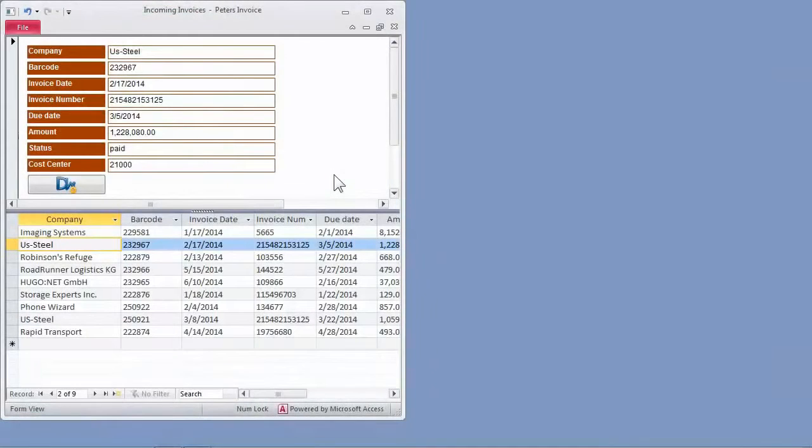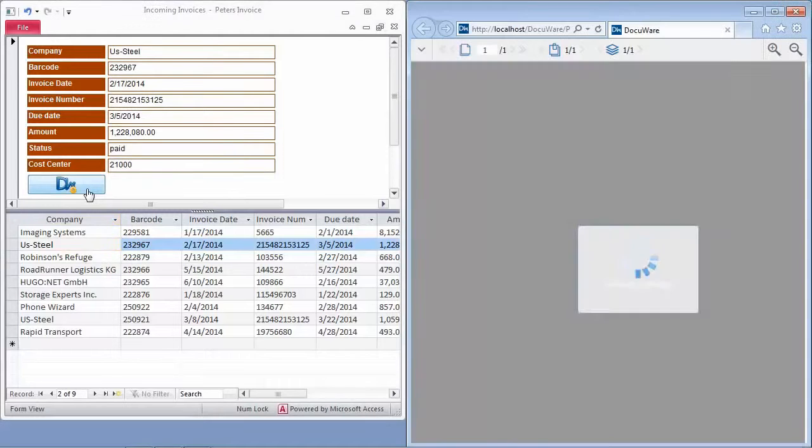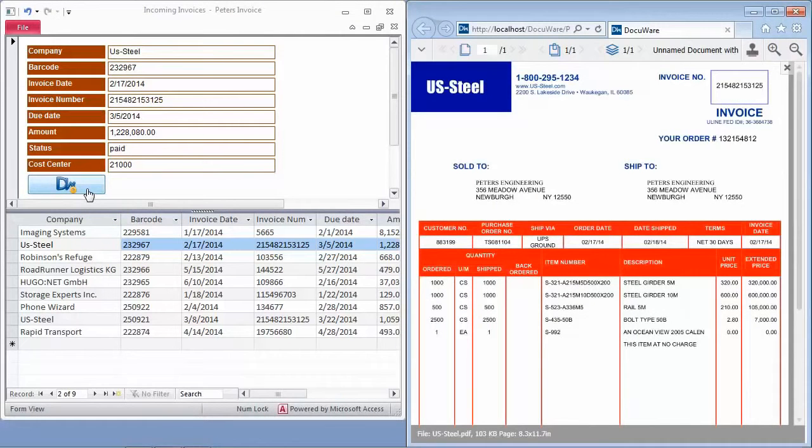For example, all incoming invoices are recorded in this accounting software window. To view the corresponding invoice, simply click on the search button, and there it is, thanks to the automatic Smart Connect search. Smart Connect reads the content from the application's open window and uses it for search terms.